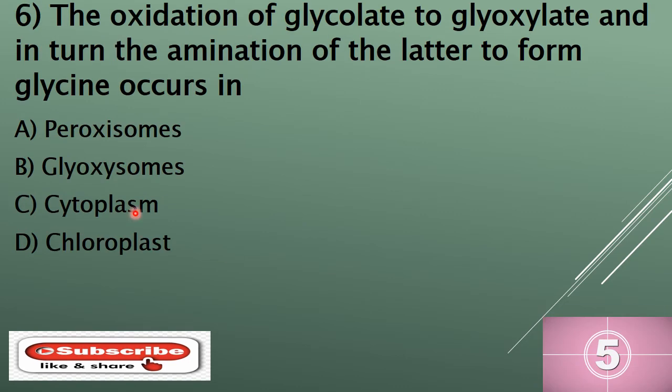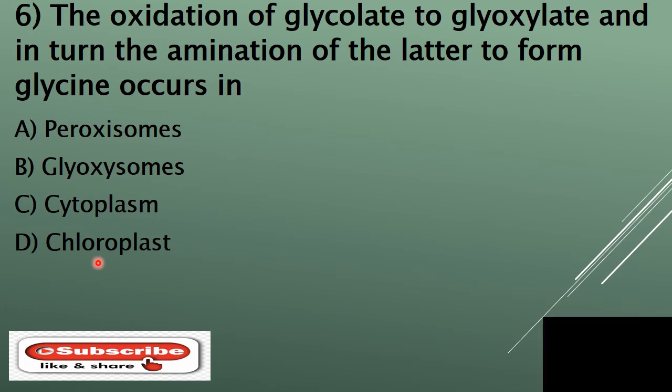Question number 6. The oxidation of glycolate to glyoxylate and in turn the amination of the latter to form glycine occurs in dash. And your options are A. Peroxisomes, B. Glyoxysomes, C. Cytoplasm, or D. Chloroplast. And your time starts now. And the correct answer is A. Peroxisomes.